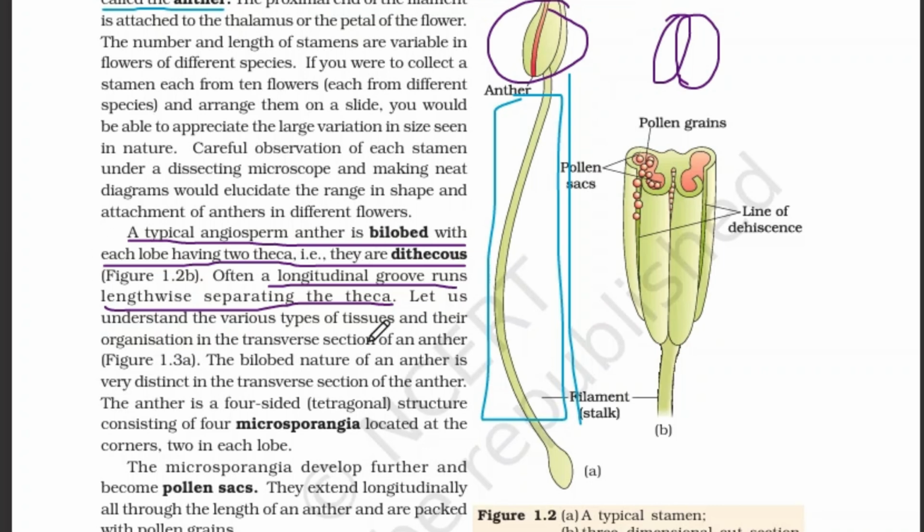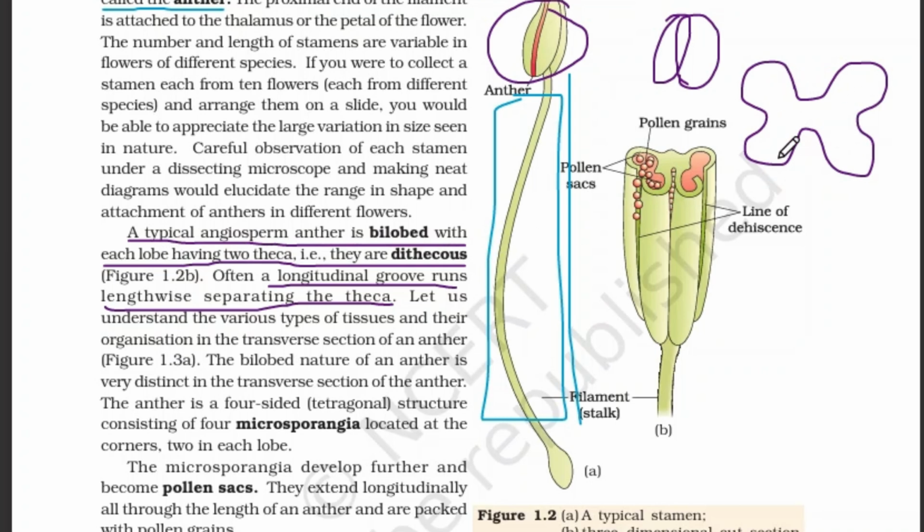So the next important portion: a typical angiosperm anther is bilobed with each lobe having two theca. You see, a typical angiosperm anther is bilobed. As I have already mentioned, it has two lobes, so it is bilobed, and they have two theca.